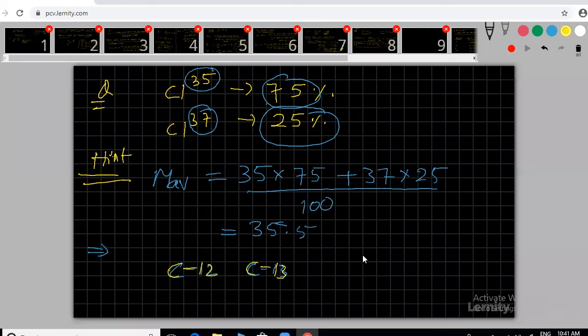The average atomic mass of carbon is 12.011. What is the percentage abundance of C12, carbon 12? I didn't give A and B values here. You need to find out the A and B values. That's the only answer. What is the percentage abundance of C12 isotope in nature? That's the question. Clear?